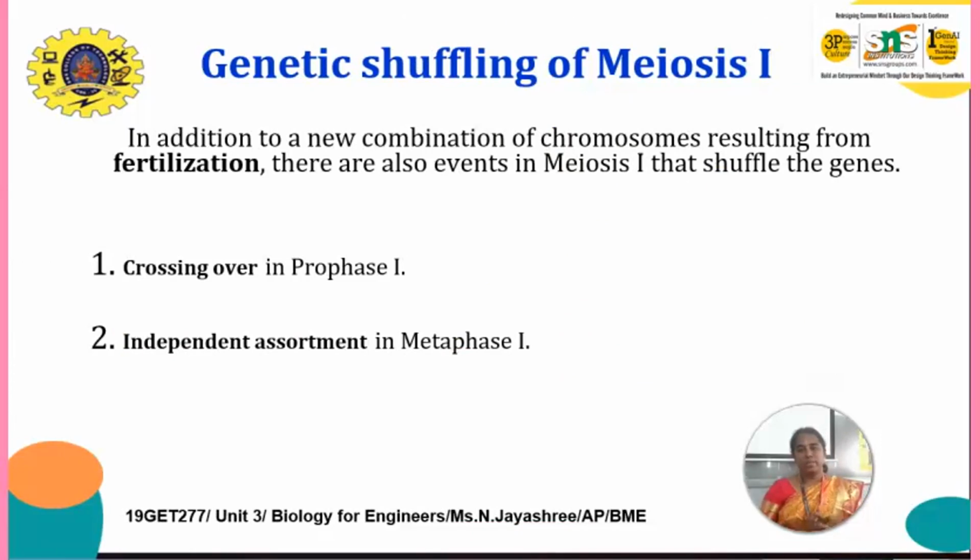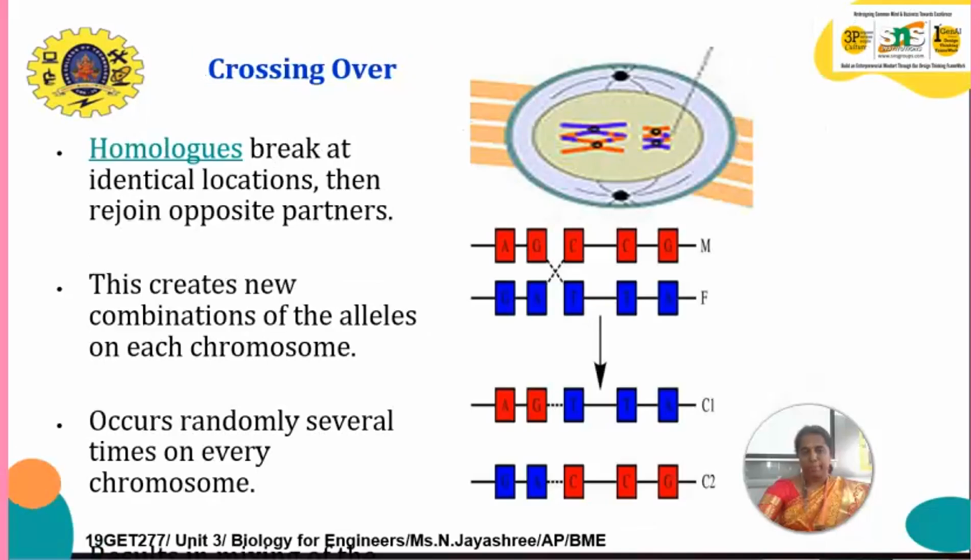Next is genetic shuffling in meiosis 1. In addition to the new combination of chromosomes resulting from fertilization, there are also events in meiosis 1 that shuffle the genes. Number 1 is crossing over in prophase 1. Number 2 is independent assortment in metaphase 2. So let us see these two. Crossing over takes place in genetic shuffling.